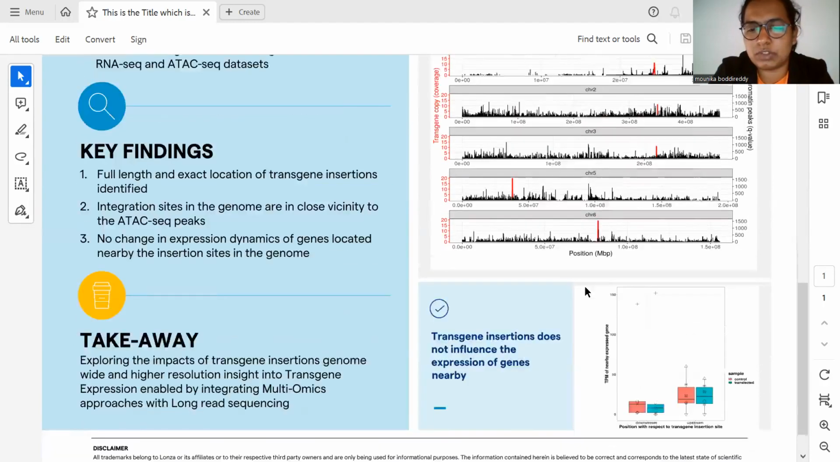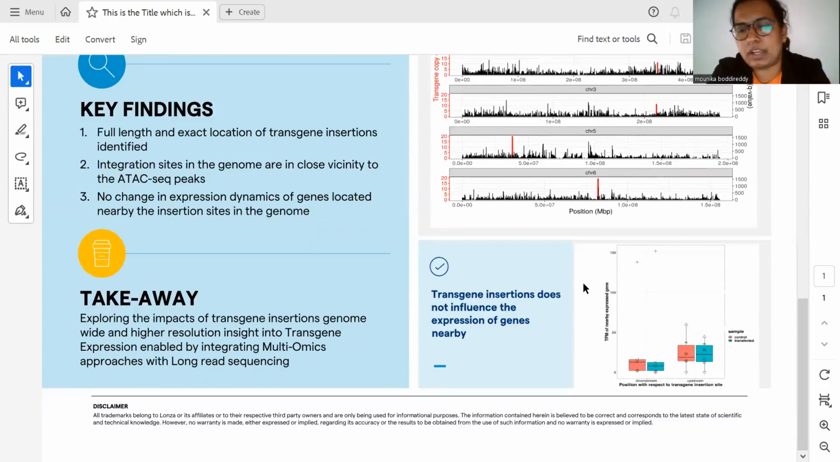In addition to this, we also examined the influence of transgene expression on the nearby genes. We extracted the upstream and downstream genes to the insertion sites in the host cell genome, and we plotted the TPM of the expressed genes. We clearly see that there is no significant effect of the transgene insertion sites on the genes located both upstream and downstream when compared between the transfected and non-transfected clones. The transfected clones are in red and the non-transfected clones are in blue. These are the upstream and downstream genes located with respect to the transgene insertion sites.